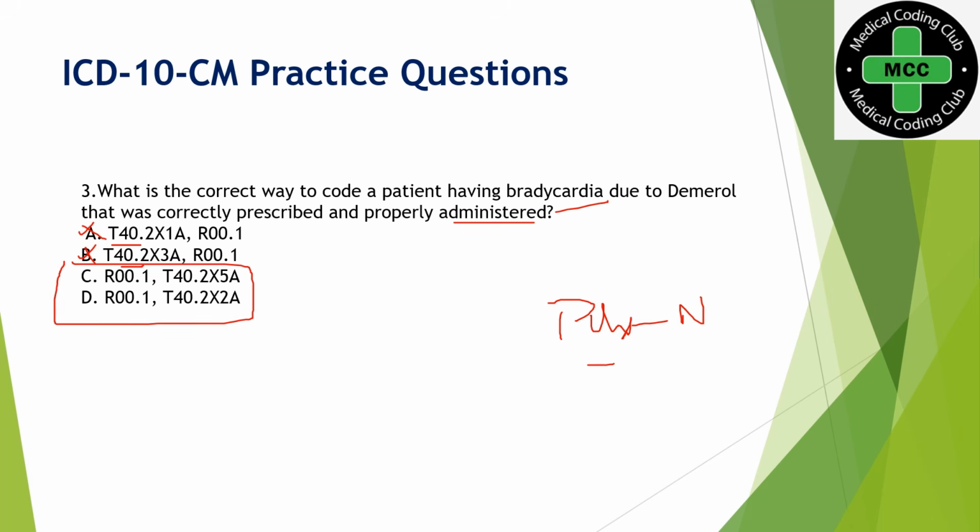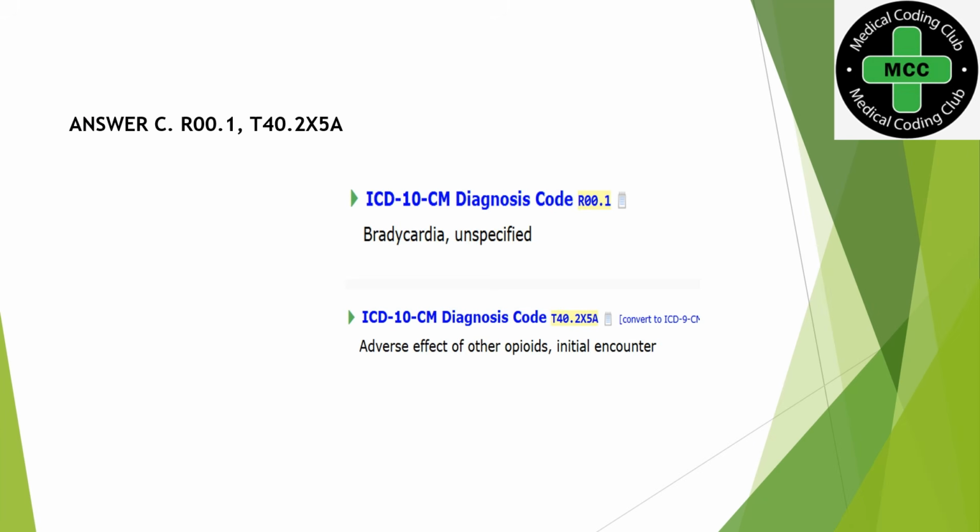Okay, here the bradycardia is coded first, so that is a proper sequence. But here we have a slight difference in T40.2X5A and T40.2X2A. So let's see what is the correct answer. The answer is C. You can see here R00.1 is a bradycardia. So bradycardia should be coded as primary diagnosis.